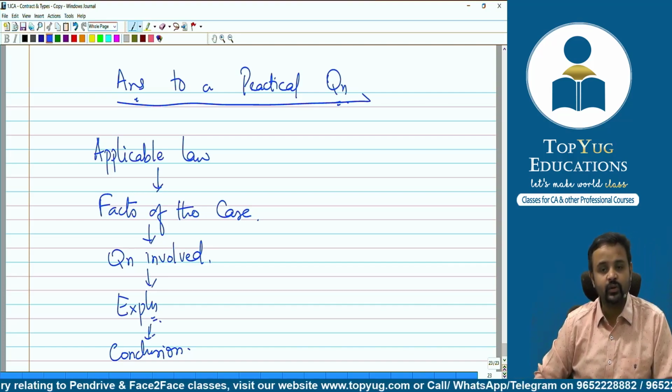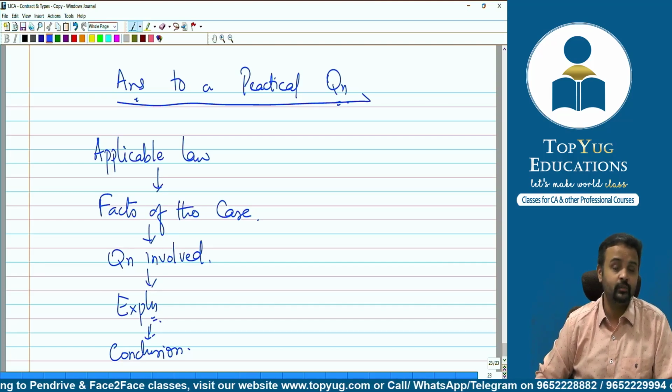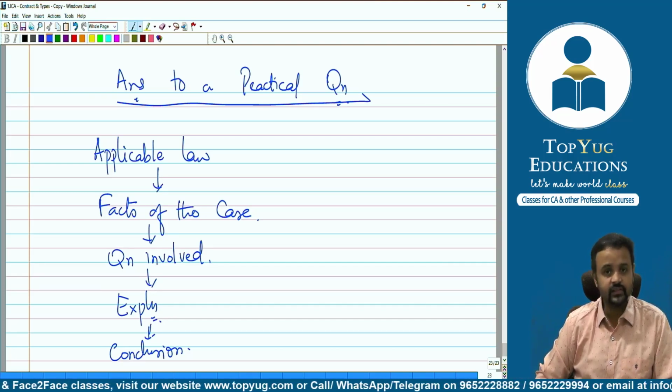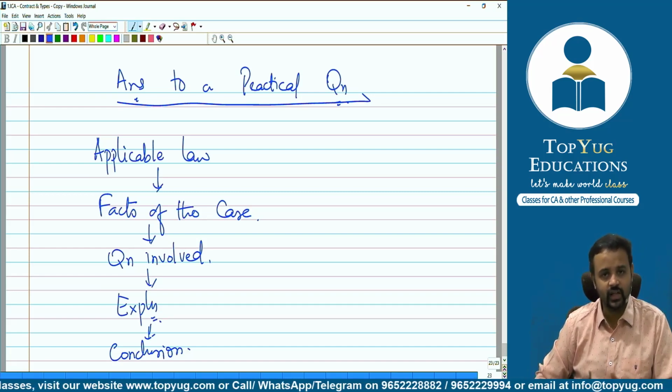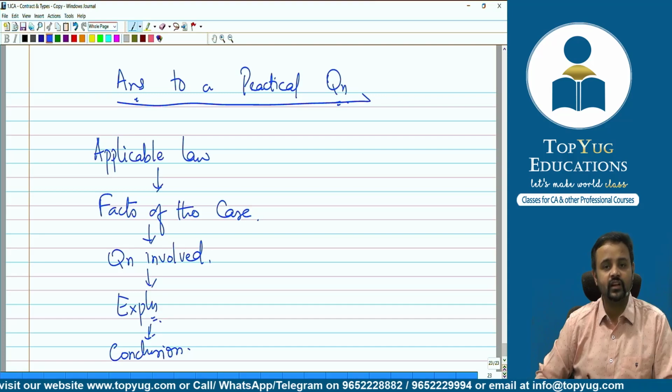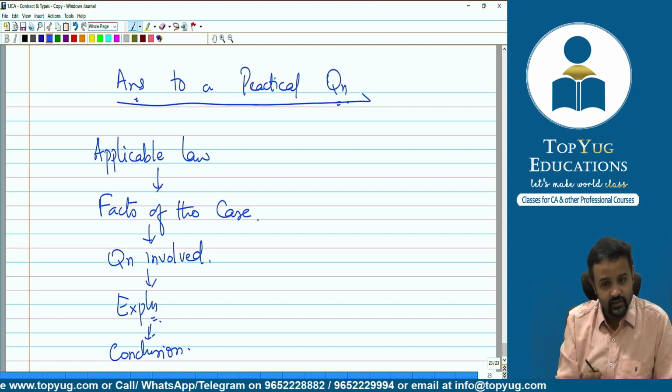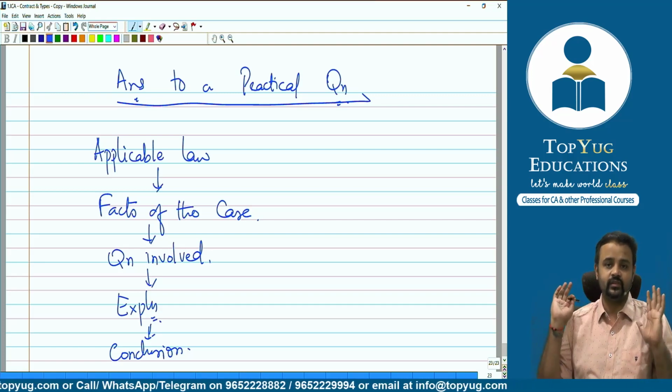So, if you recall the question, Mr. M agreed with a publisher that he'll be writing a book. What happened is, after a few days, he died. He met with an accident. So he couldn't actually write the book. So, what is the future of the agreement is the question, correct? Now we have to answer this using these particular steps.